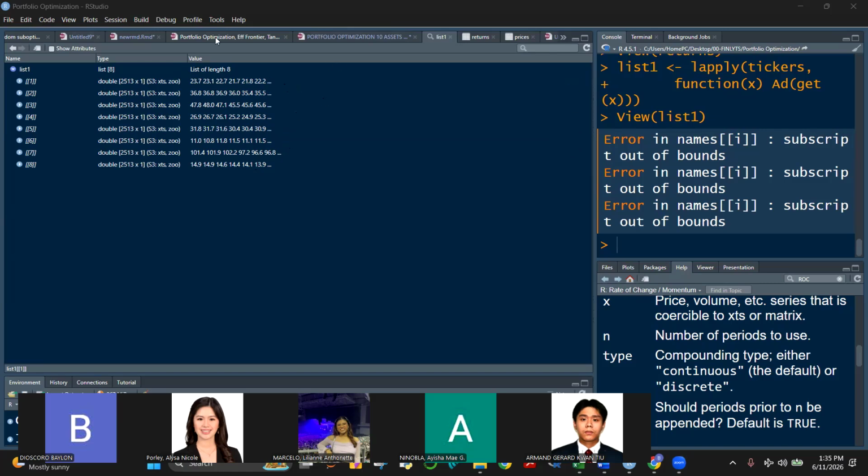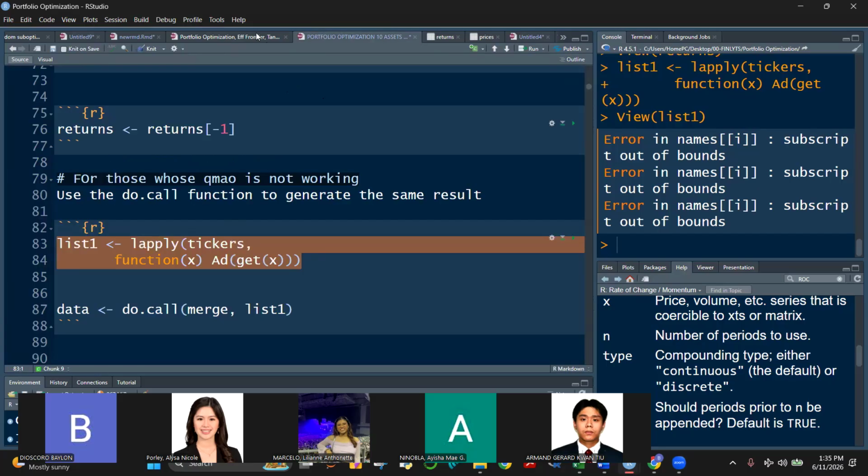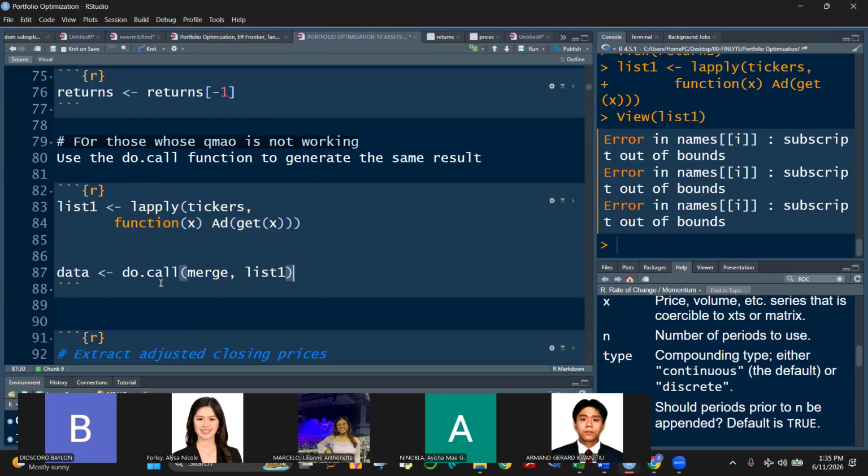So what we do now, we perform another function, and this function is what we call do.call. Here, class, let's create this object data. Do.call stands for doing something with your data, and the function is merge. So we're asking R to merge our data.